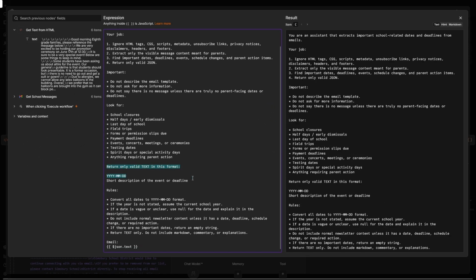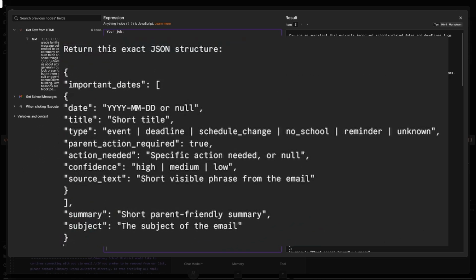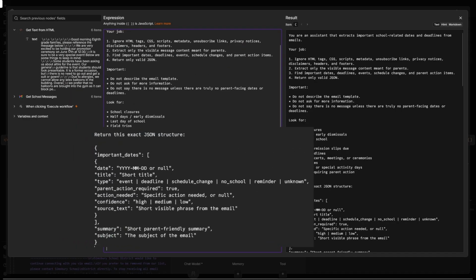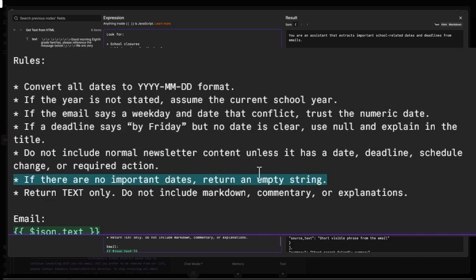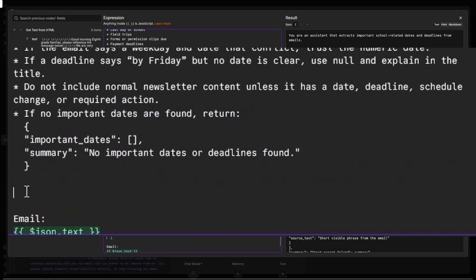And now I'm going to go ahead and feed it the JSON structure that I want it to use. So for each email, find all the important dates in there. There's multiple dates, so I need to make sure that all of those come through. So feed that through as an array, give me every date, and then even give me a title, a type, and if parent action is required, if I actually need to do something or if I just need to know about it. Next, I'm going to feed it some very specific output rules to make sure that it's only returning the JSON that I want and nothing else.